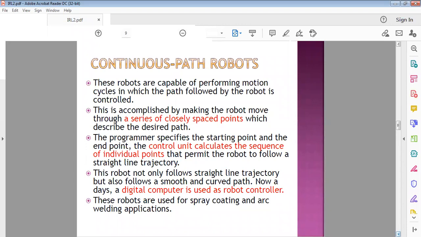Nowadays, digital computers are used to control the robot, especially in this kind of continuous path robot. From an application point of view, they are used for spray coating and arc welding applications.